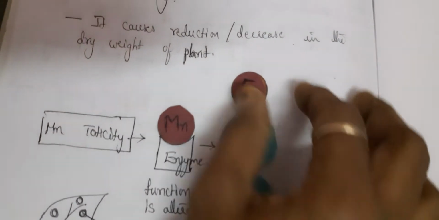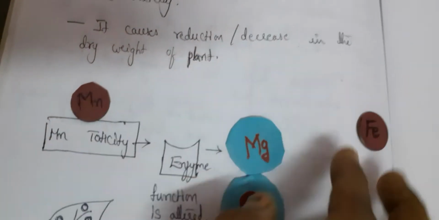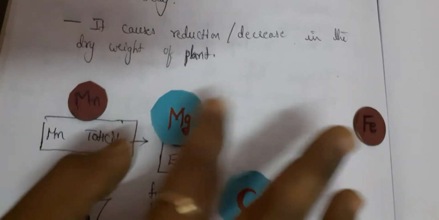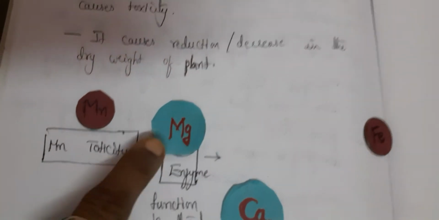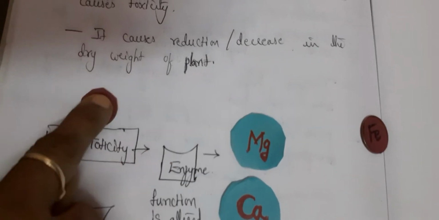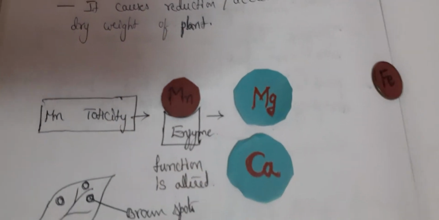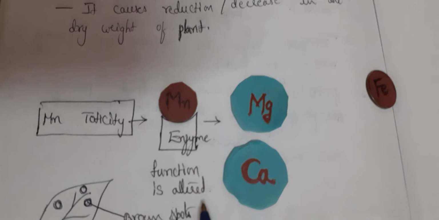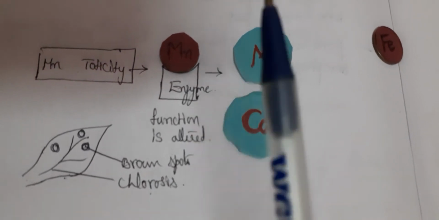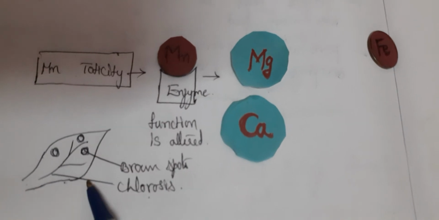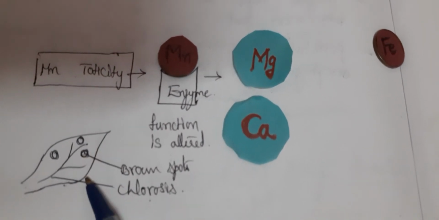In the same way, if magnesium is required for the growth of the plant, what happens if manganese is more? Magnesium will not bind, but manganese will come and bind to the enzymes. And if manganese is binding, the function is altered. If function is altered, again it affects the plant growth.